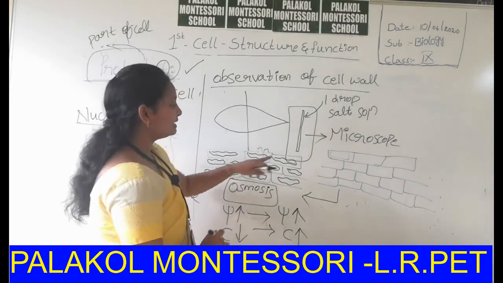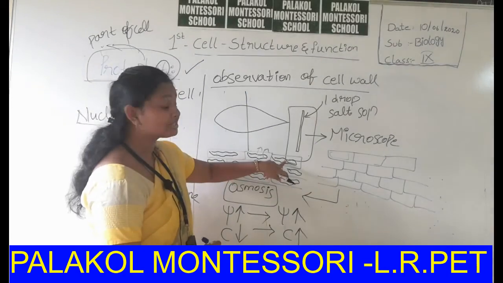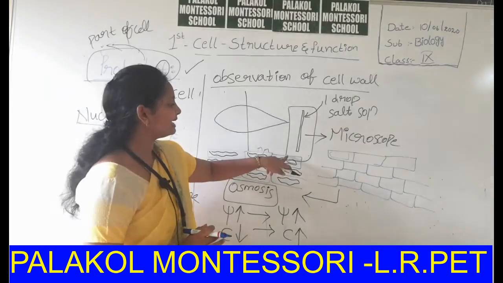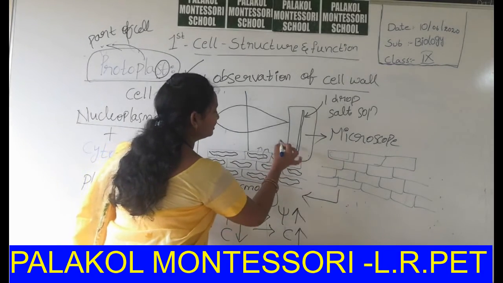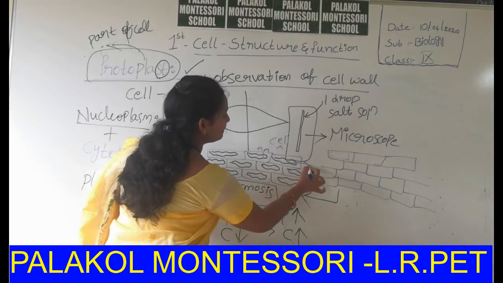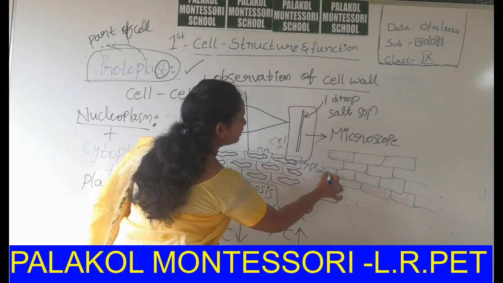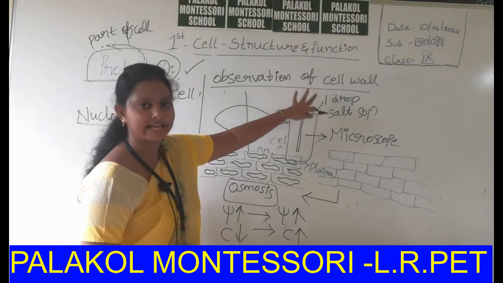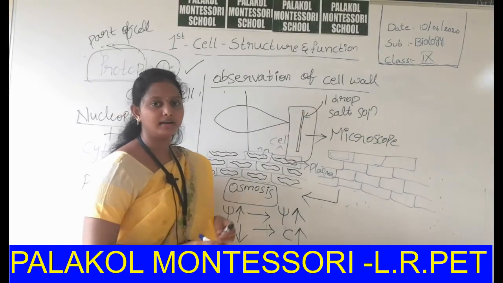That means the cell wall and plasma membrane are separated from each other. That's why we observed that plants have both a cell wall and a plasma membrane in this experiment. This is nothing but the observation of the cell wall. Is it clear to all? Thank you.